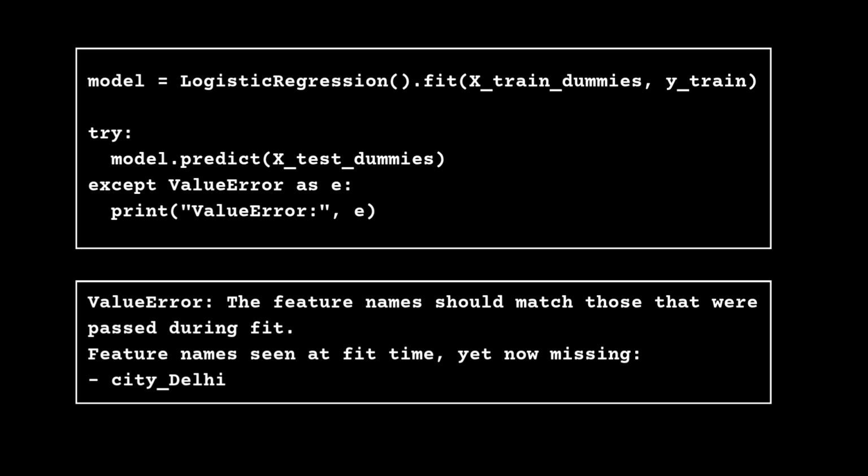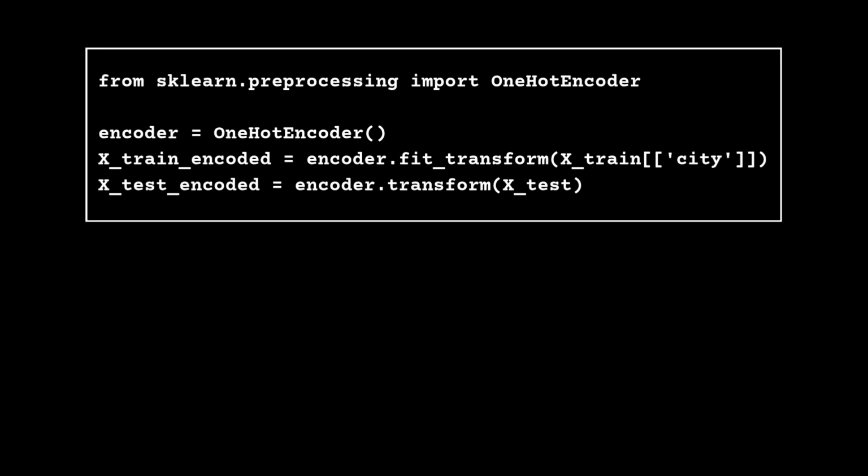Now, your model expects three inputs and gets two. This results in a crash. This is exactly the error you saw at the start of this video. The real one, not a mock-up. The fix is what you just saw a moment ago. Fit the encoder once on training data only and reuse that same encoder. Never regenerate columns independently on new data.